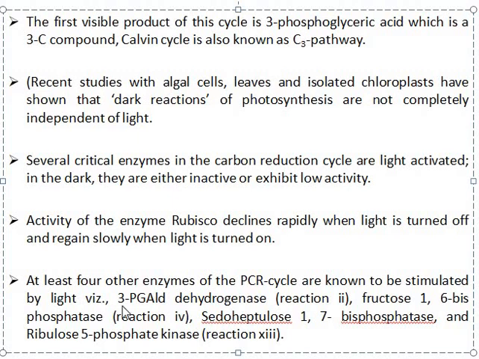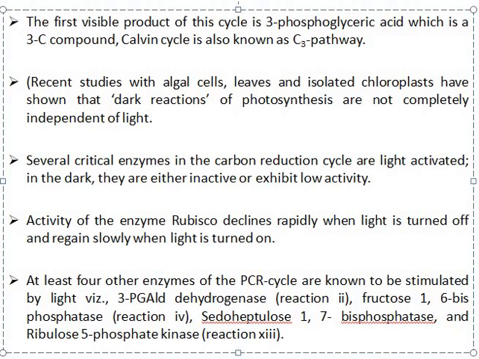Recent studies with algal cells, leaves and isolated chloroplasts have shown that the dark reactions of photosynthesis are not completely independent of light. Several critical enzymes in the carbon reduction cycle are light activated. In the dark, they are either inactive or exhibit low activity. Activity of the enzyme Rubisco declines rapidly when the light is turned off and is regained slowly when the light is turned on.